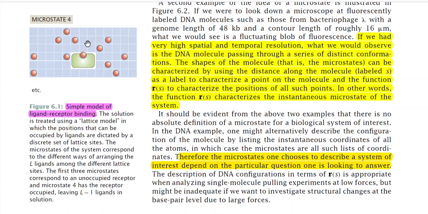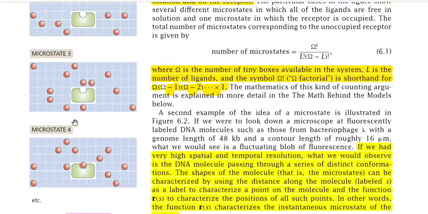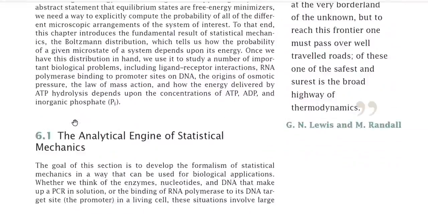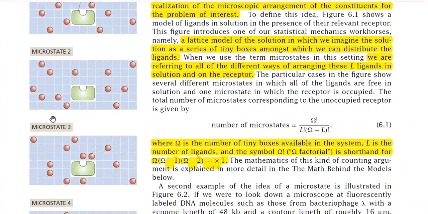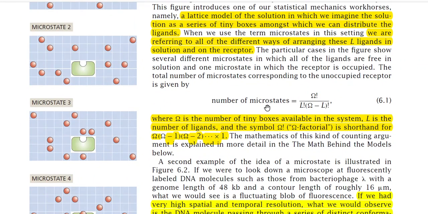So there are L-1 ligands in the solution, because one ligand is bound to the receptor. That means there are L-1 ligands that are free in the solution. So this is the idea of microstates in the context of the lattice model. Now the total number of microstates corresponding to the unoccupied receptor is given by omega factorial divided by L factorial into omega minus L factorial.